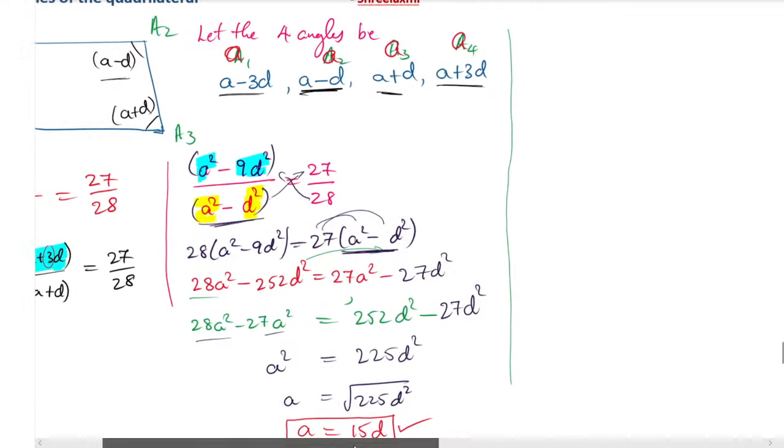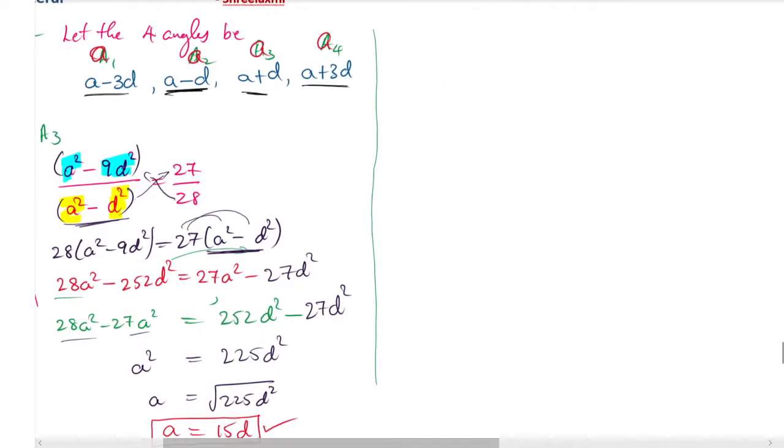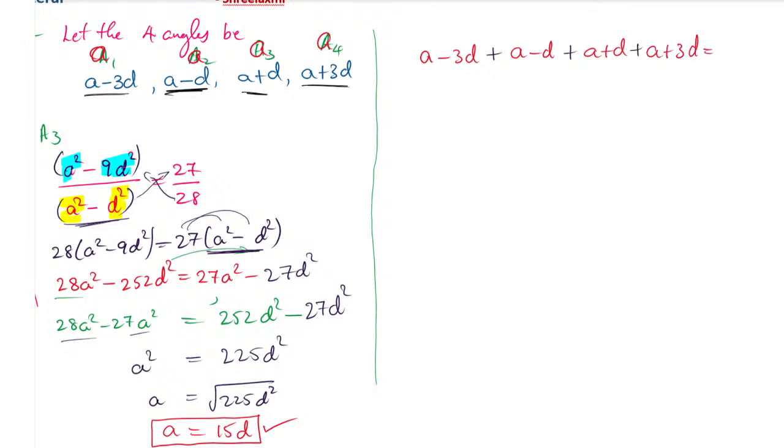The four angles are: first angle a minus 3d, add the a minus d, add the a plus d, and add a plus 3d. When you add all the four angles, first, second, third and fourth angle, you must get 360 degrees.